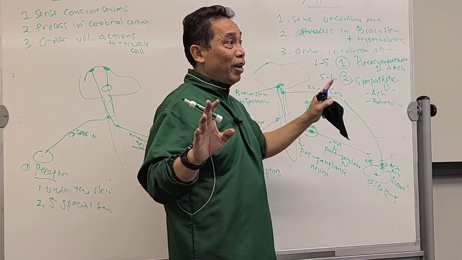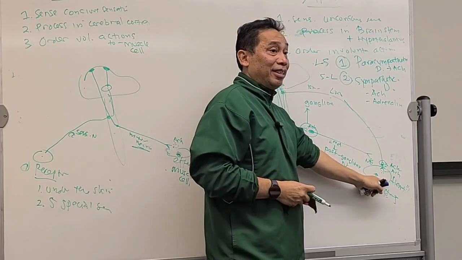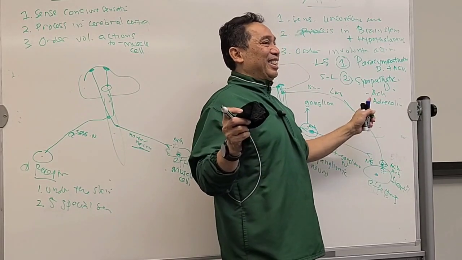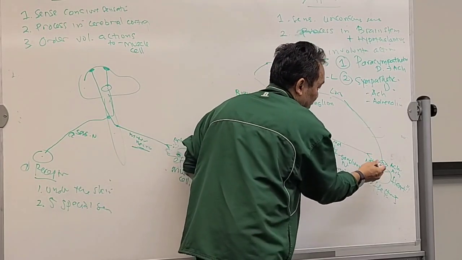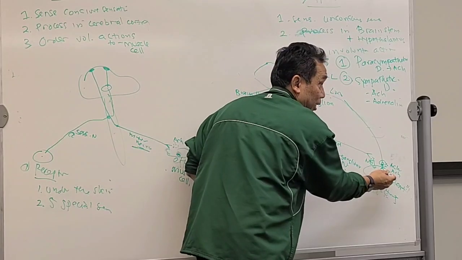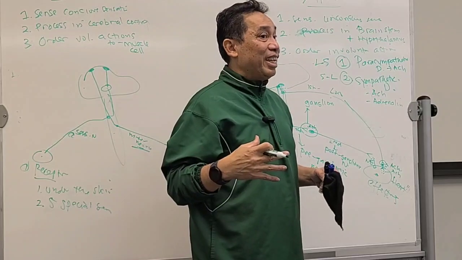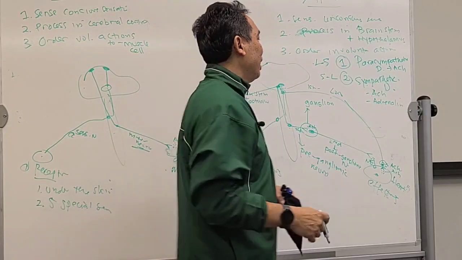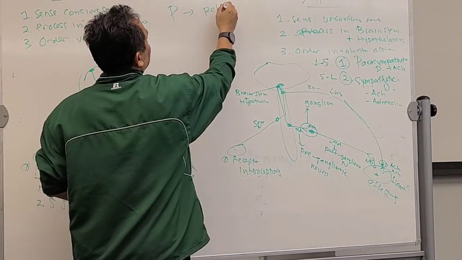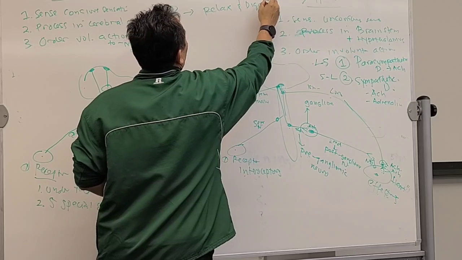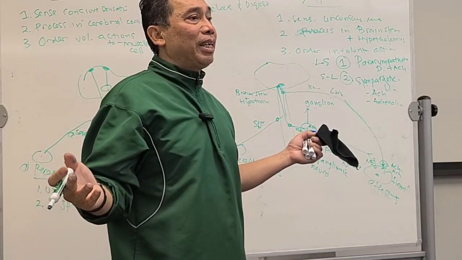You get this one. Now action. Parasympathetic, if it is the heart, will make the heart relax. You're going to be relaxed. The sympathetic, the adrenaline, because over here this is acetylcholine, relax. Adrenaline causes the heartbeat to be faster. It increases the heartbeat. Therefore, we can say the parasympathetic action is rest and digest. So when you relax, you digest. This is mostly when you are under the parasympathetic action.